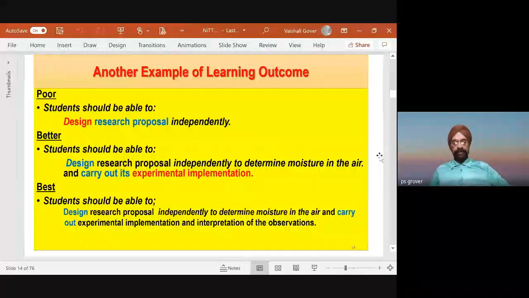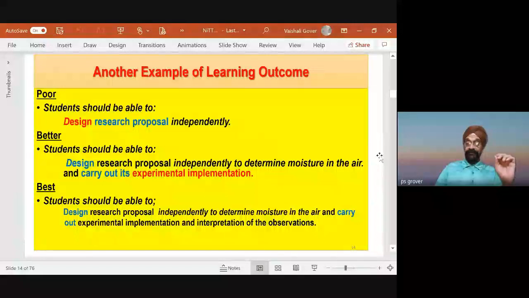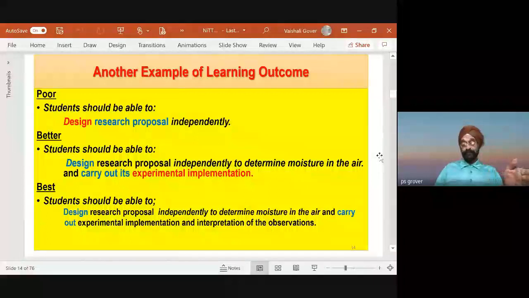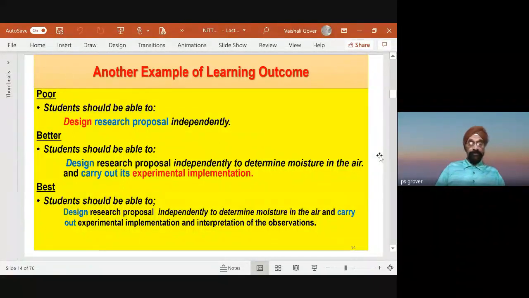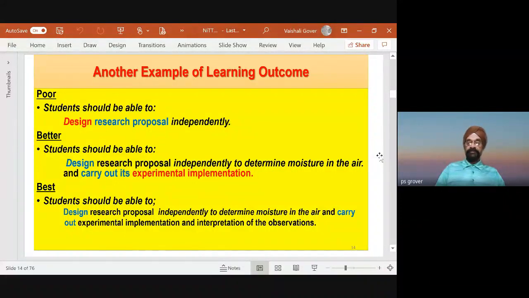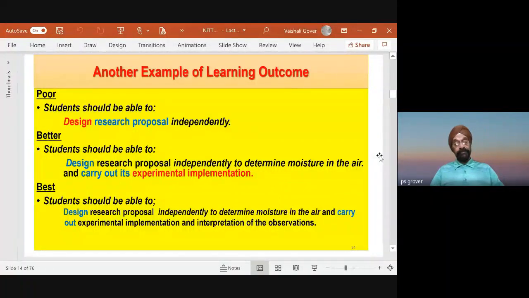Now let me give you another example. See why I am giving examples like poor, better, and best. The reason is, again, please appreciate, we want to understand clearly what students should learn and demonstrate. You must have been observing that when we give a project to the students, many times, for many reasons, we are not able to give them clear instructions. The student doesn't know what is to be done, what is not to be done, how it should be done, under what conditions it is to be done. So that applies to the program at the learning outcome stage also.